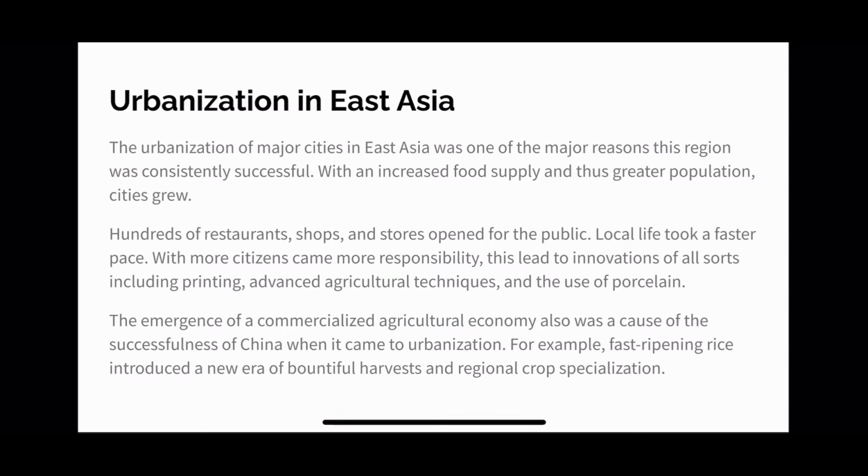In East Asia, with this urbanization came the emergence of commercialized agricultural economies, which caused the success of China when it came to urbanization. An example of that is the fast-ripening rice, or Champa rice, which introduced a whole new era of bountiful harvests and regional crop specialization. So these things could just be observed about China, or East Asia in general, during the time. Urbanization was key, and it led to its continuity.